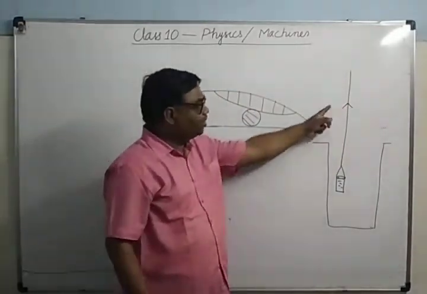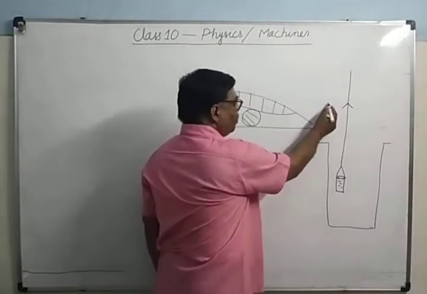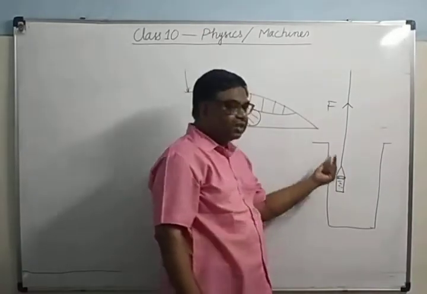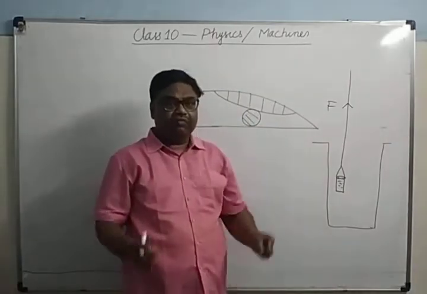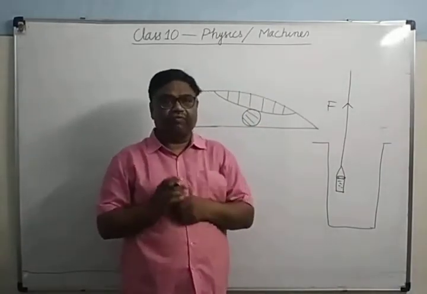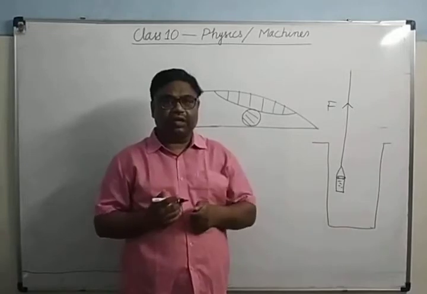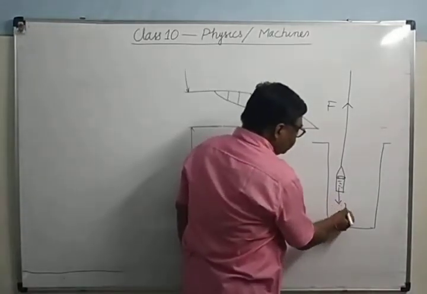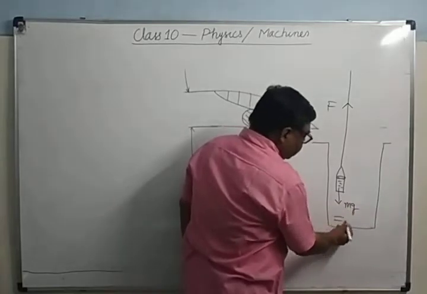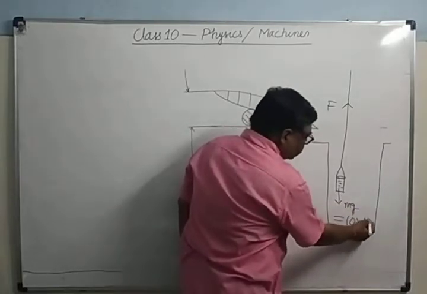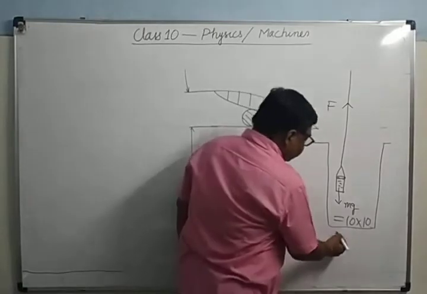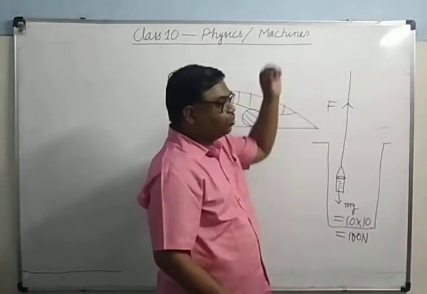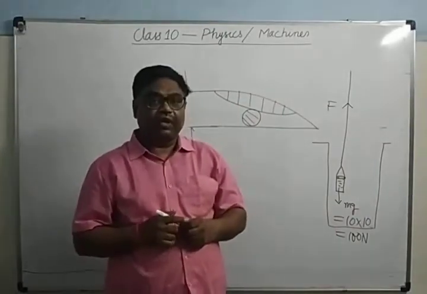But here how much force will be required? Suppose its mass is 10 kg, the total mass of bucket and water is 10 kg. Then what will be its weight? Weight equals m into g, that is 10 into approximate value of g, which is 10, that is 100 Newton. So at least 100 Newton force will be required in upward direction.